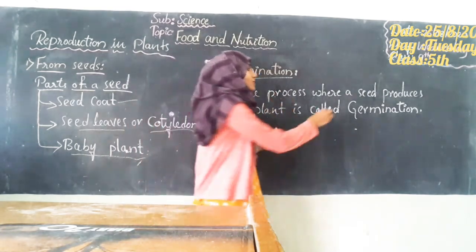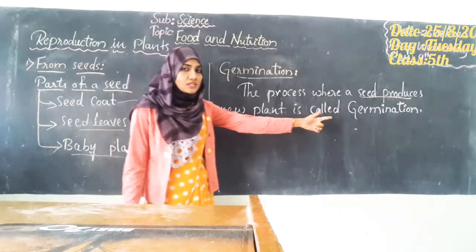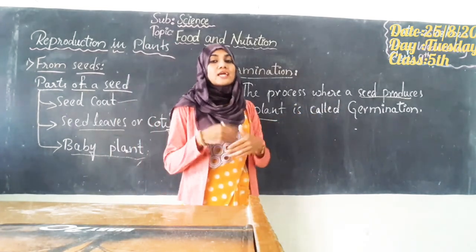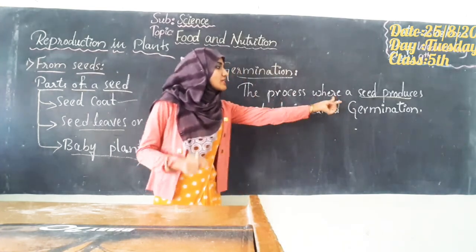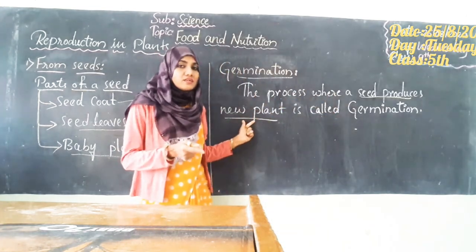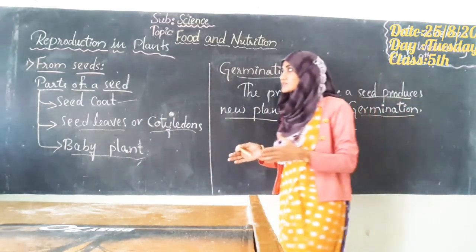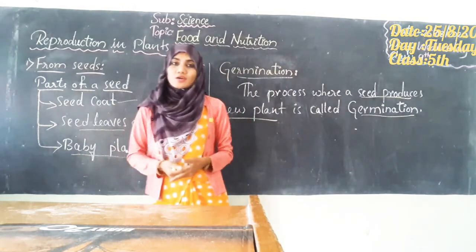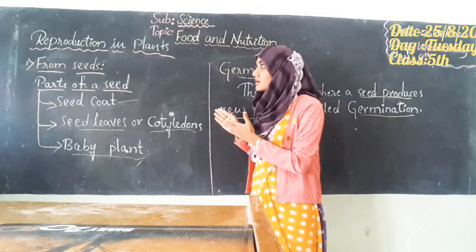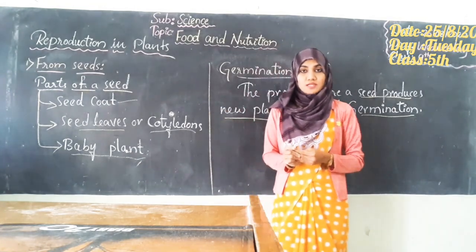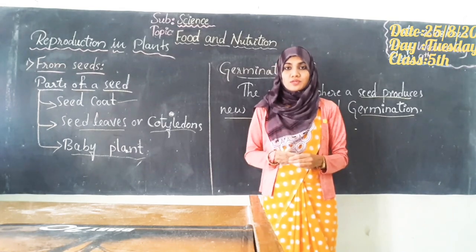The process where a seed produces a new plant is called germination. The process of producing young ones of their own kind is called reproduction. But if a seed produces a new plant, then it is called germination. Okay students, so this is about today's concept, and further concepts will be continued in the next class. So remember all the points that have been explained in today's class and copy down all these points into your running notes. Okay, thank you.